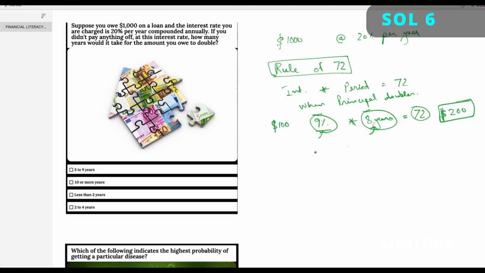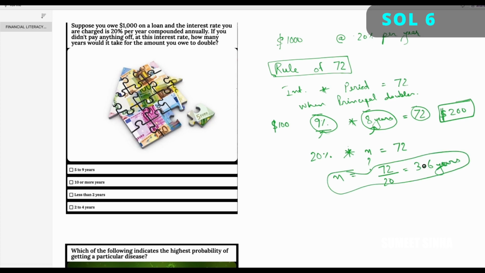In the question, it says that the interest rate is 20% and it is asking how many years it would take for the money to double. So I simply rearrange this equation and I get 72 divided by 20. That gives me 3.6 years. The mathematically correct answer would be different from this, but to quickly come to a ballpark figure, this rule of 72 works well. So in this case, the answer is 3.6, and the correct option among these four is 2 to 4 years.